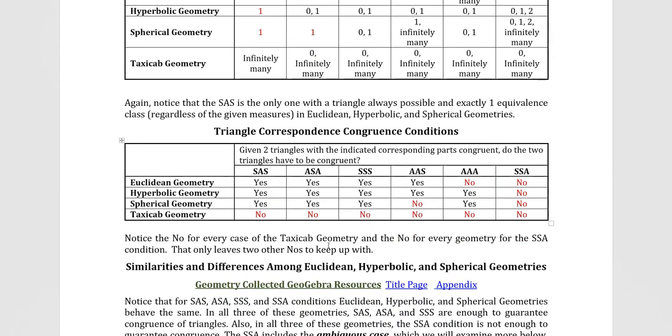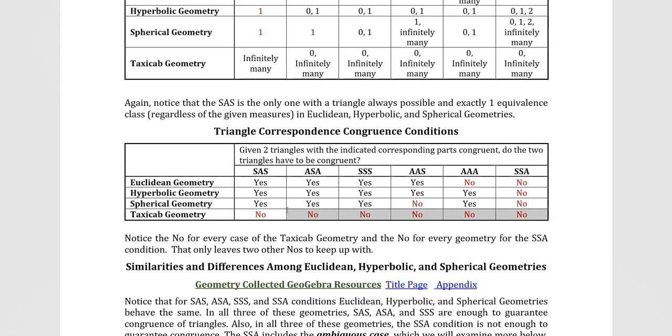So now, what if we switch the question around slightly and say, given two triangles, so the two triangles actually exist, and the indicated corresponding parts are congruent, even though we may not know what the lengths or the measurements are, do the two triangles have to be congruent? And again, we're going to go side, angle, side; angle, side, angle; side, side, side; angle, angle, side; angle, angle, angle; and side, side, angle for Euclidean, hyperbolic, spherical, and taxicab geometry.